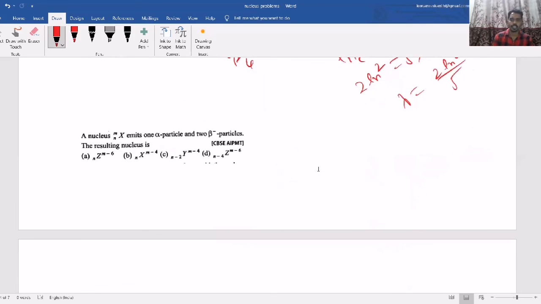Now here, a nucleus emits one alpha particle and two beta minus particles, what is the resultant nucleus? So the nucleus X with atomic number N and mass number M emits one alpha particle, so it will become N minus 2 and M minus 4. Now it is emitting two beta minus. Beta minus means only the atomic number changes, and that increases by 1 each, so by 2. So N minus 2 plus 2 is N. So it is the same X, with mass number M minus 4.